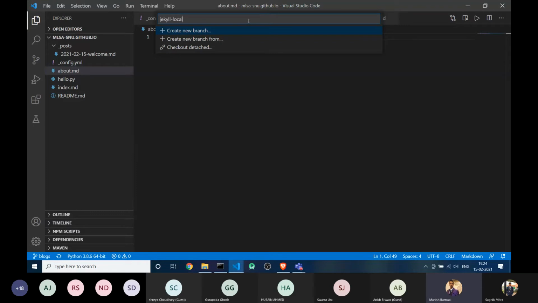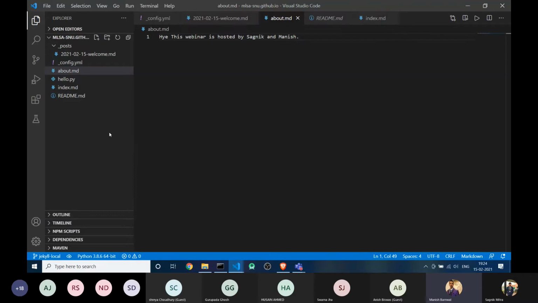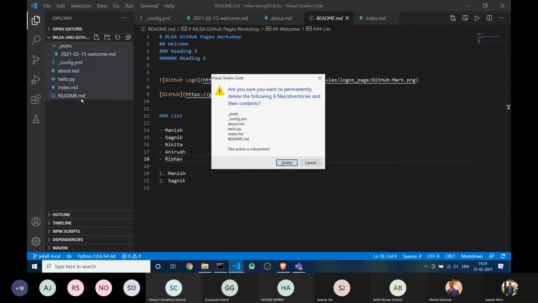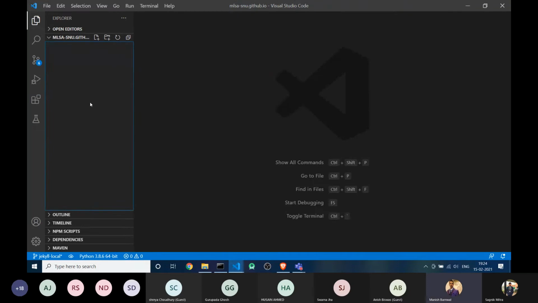You're putting it in Jekyll local, so you can understand this better. So you can see I have just created a Jekyll branch, and now what I am doing is deleting all the files. All right, I'm deleting all the files, and it's now an empty branch.